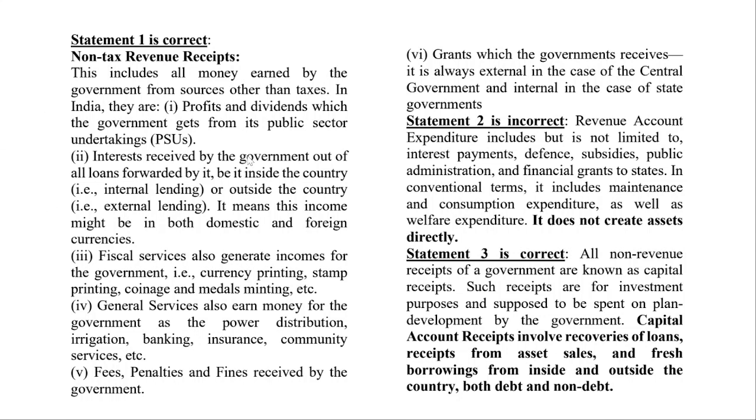So that interest received is also part of non-tax revenue. Fiscal services: currency printing, stamp printing, coinage, metal, all these things. General services: power distribution, irrigation, banking. Banks also. Whatever profits the bank makes is indirectly revenue for the government also. I'm talking about the government banks, not ICICI or HDFC, but PNB, Union Bank, SBI. So whatever profits they make, indirectly, this is revenue for the government, and it is not in the form of